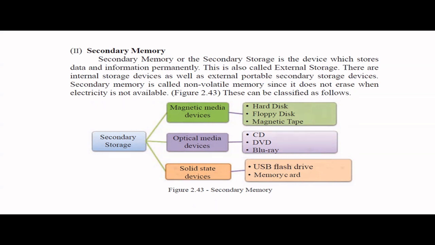So hope you understand, hope you remember that CD is having less memory capacity, but Blu-ray is having more data capacity. And then comes the solid state devices, where they are not having a moving head. Now, if you think about hard disk, we have moving parts there, right? But here it's solid state, so no moving heads and all. So we call USB flash drives, that means pen drives, and memory cards solid state devices.